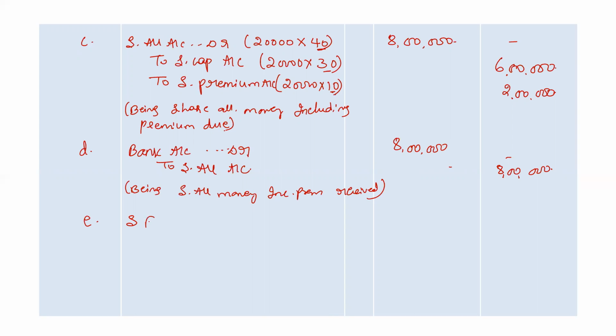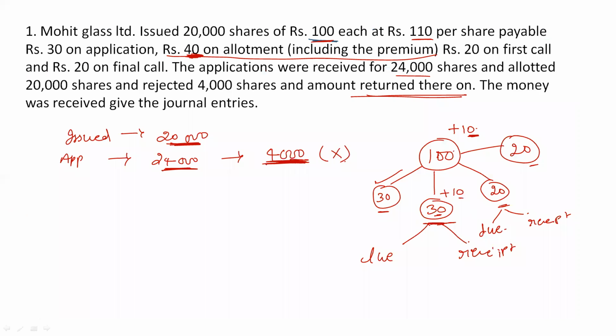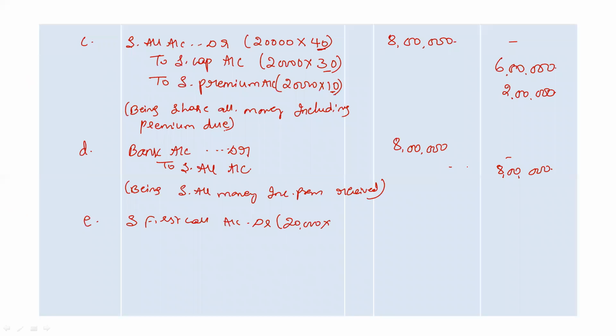Share first call account debit. For 20,000 shares, company is asking 20 rupees during first call. So 20,000 into 20 is 4 lakh rupees. In total, during first call, company is asking to pay 4 lakh rupees.